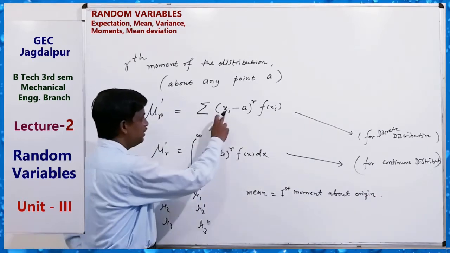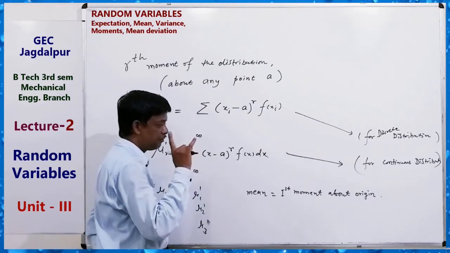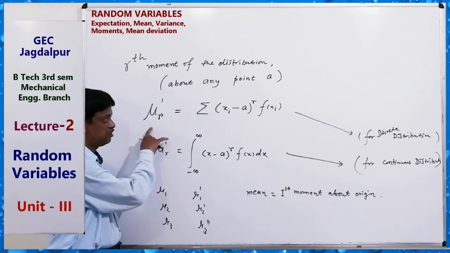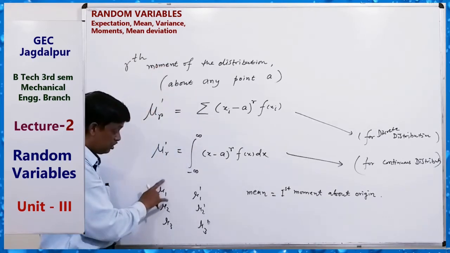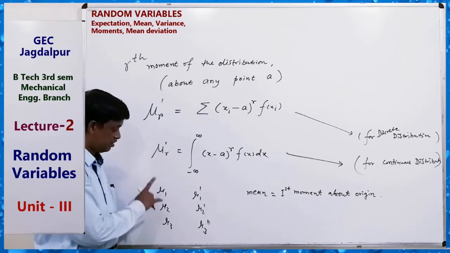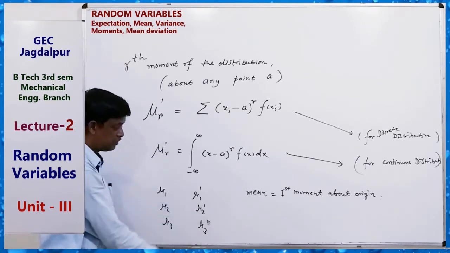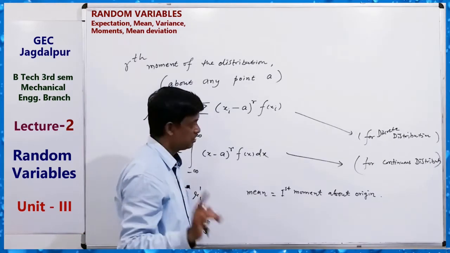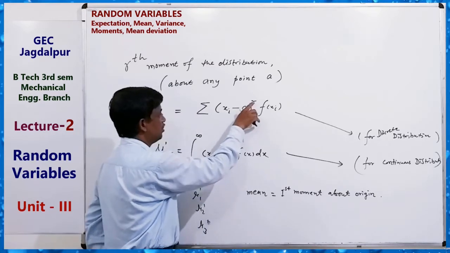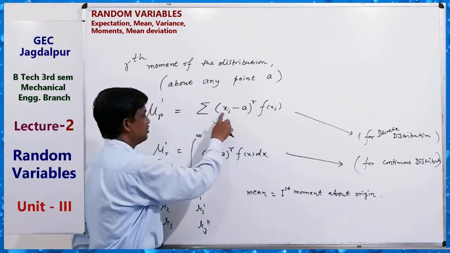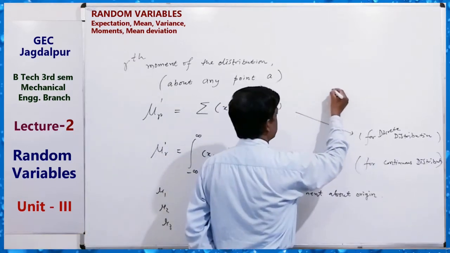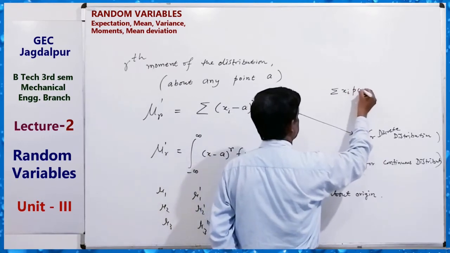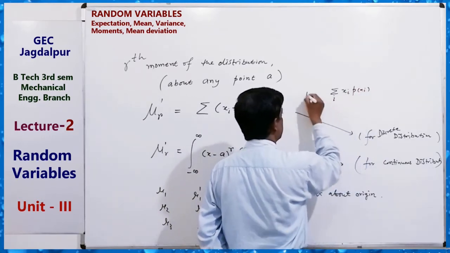Because if we take the first moment, that is mu1 dash, without dash means about the mean, and dash means about any point. If we take about origin 0 and the first moment, that is x power 1, so sum of xi power 1 times p(xi) or f(xi). What is this? Expectation of x.